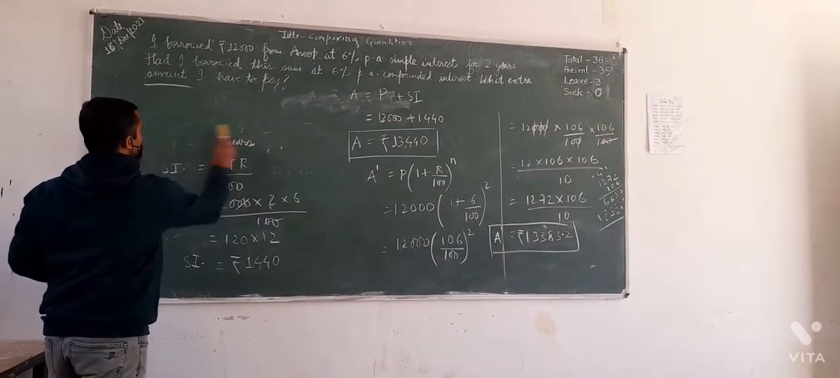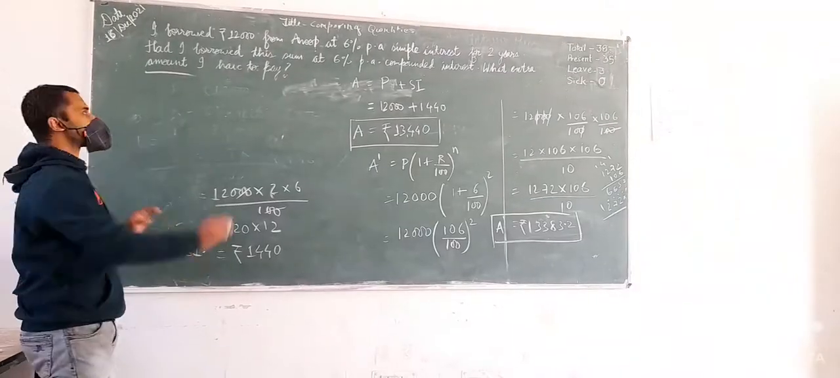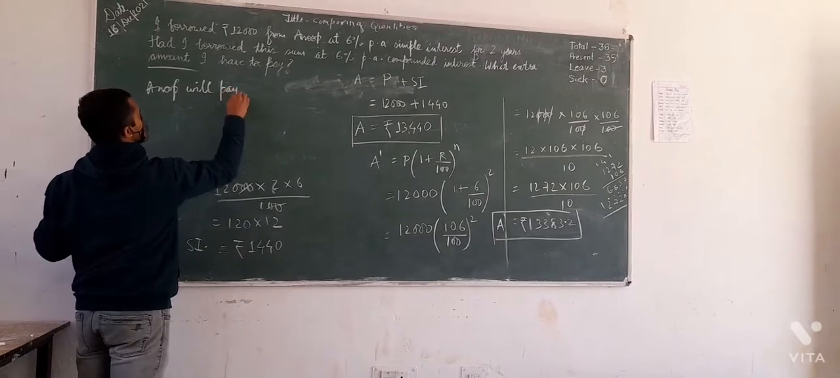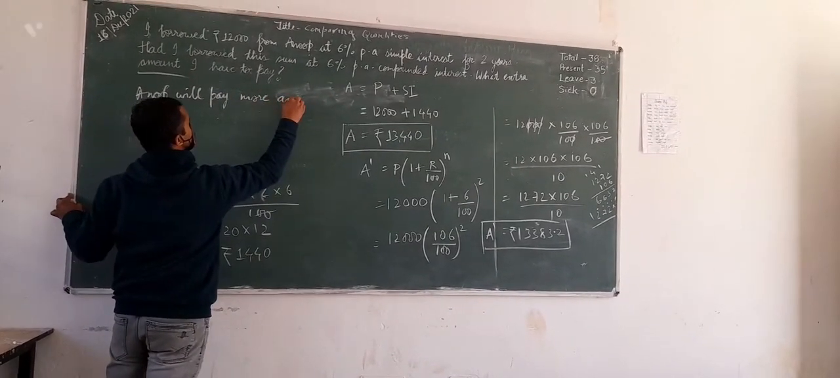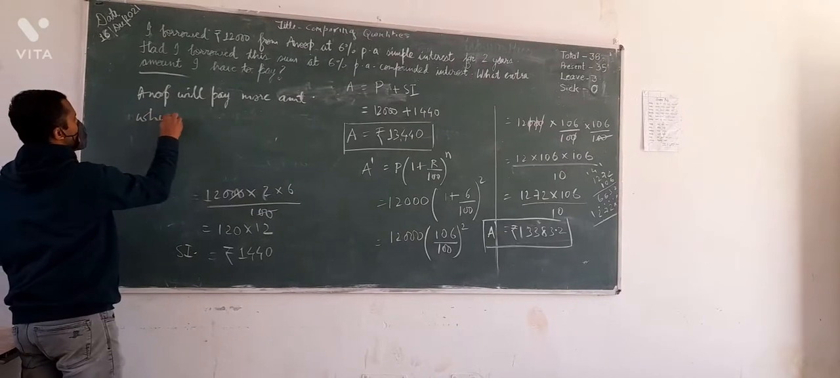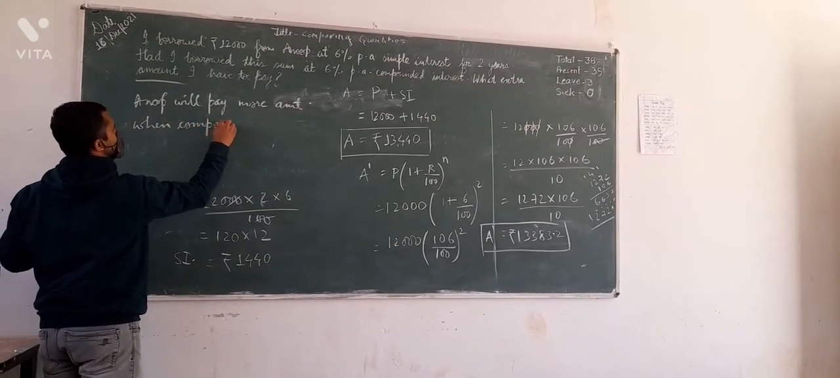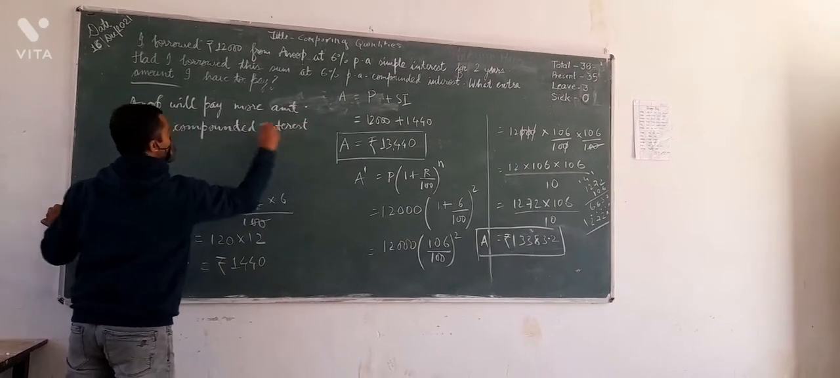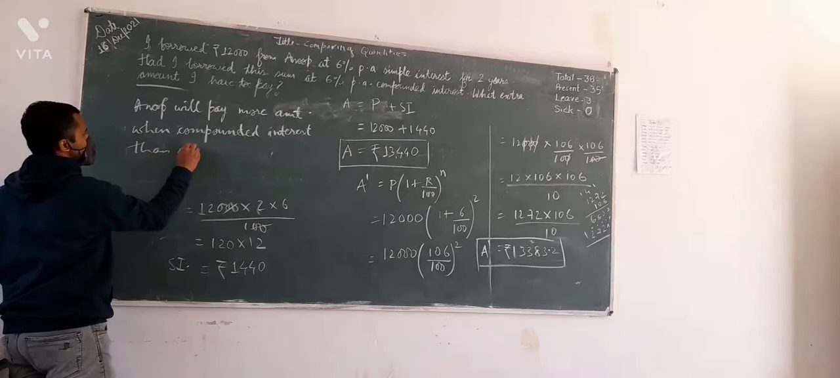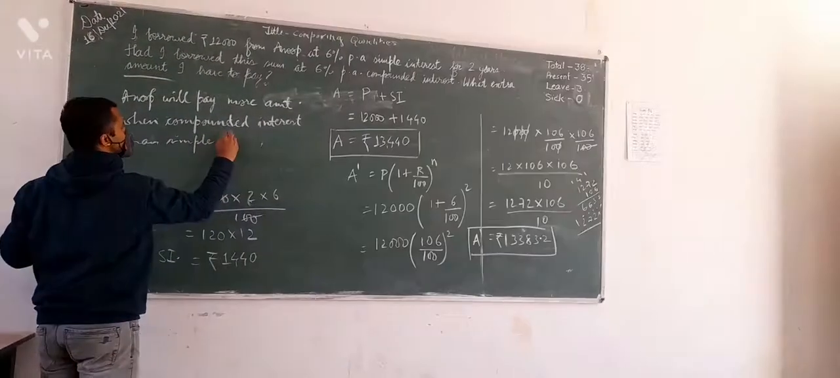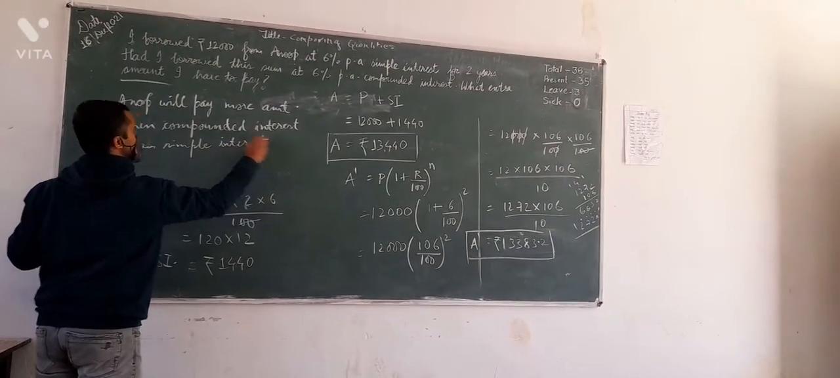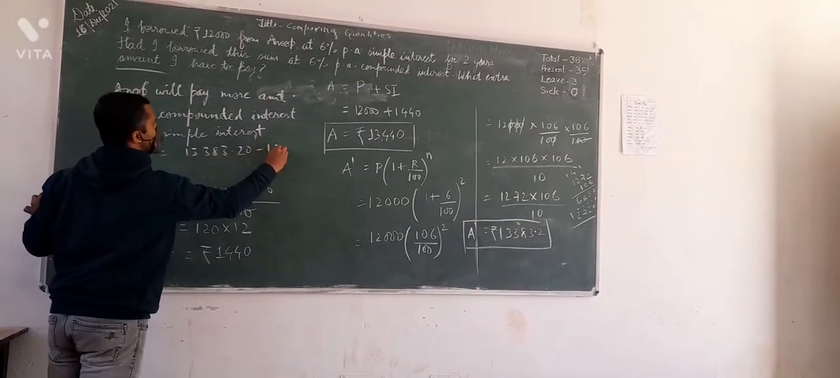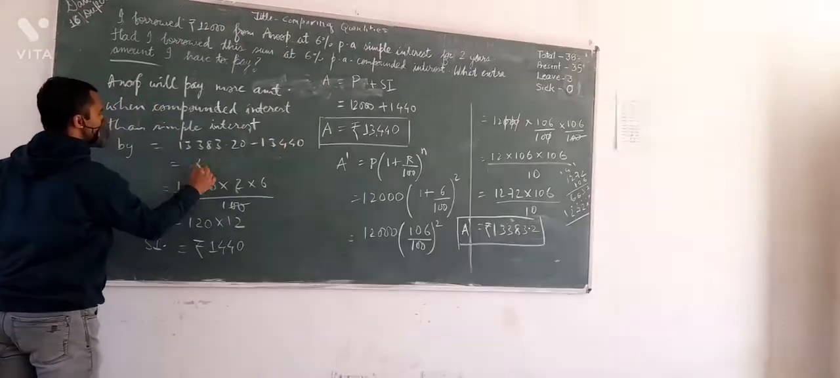So clearly, what I have to do is that Anu will pay more amount when compounded interest than simple interest. By how much? Clearly it will be 13,483.20 minus 13,440 rupees. So clearly we can see it is rupees 43.20.